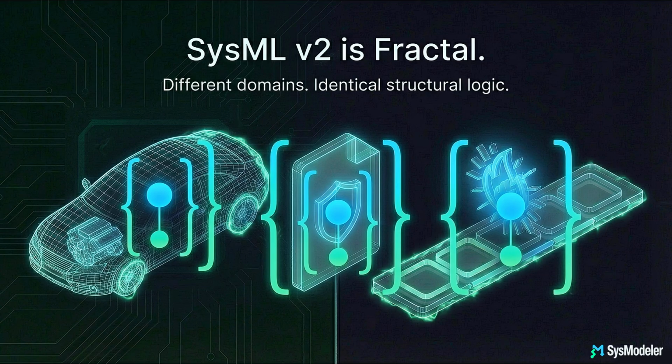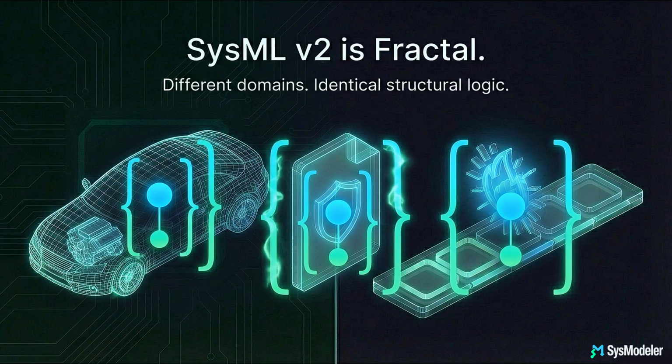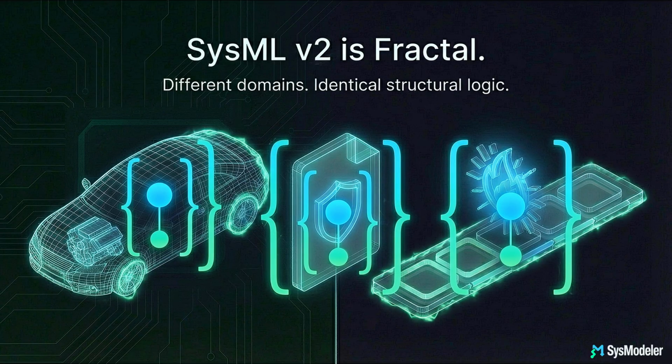If you step back and look at the 3 examples, the pattern is identical. A part definition contains parts, a requirement definition contains requirements, and an action definition contains actions. Different domains, same structural logic. This is what we mean when we say SysML v2 is fractal. The same modeling pattern repeats everywhere. Once you learn it, you reuse it across the entire language.